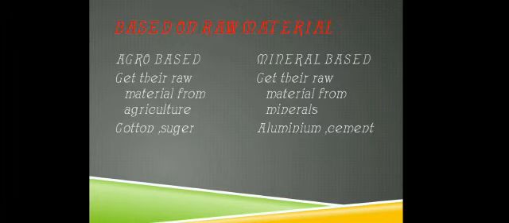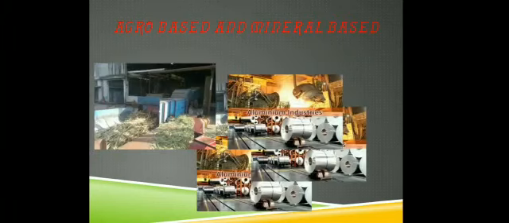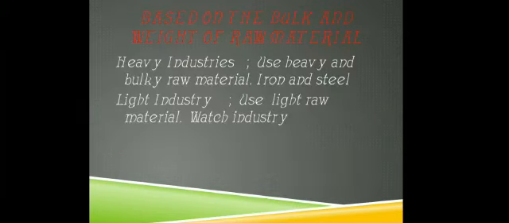Now, based on raw material, agro based industries get their raw material from agriculture, like cotton and sugar. Mineral based industries get their raw material from minerals, like aluminium smelting and cement industries. There is one agro based industry, the sugar industry. On the other hand, there is the aluminium smelting industry.